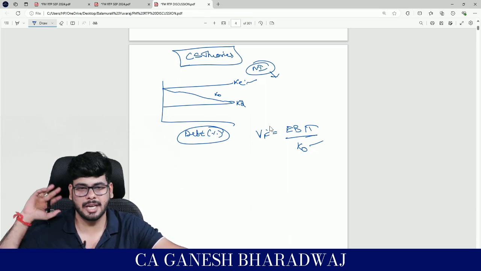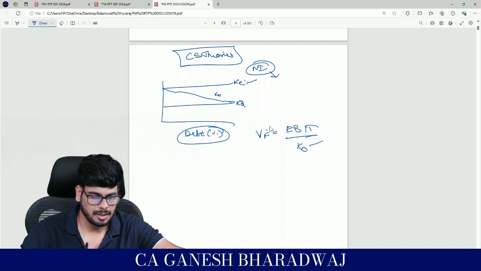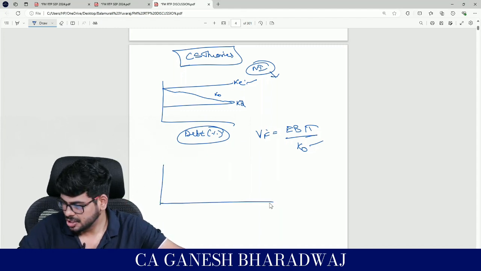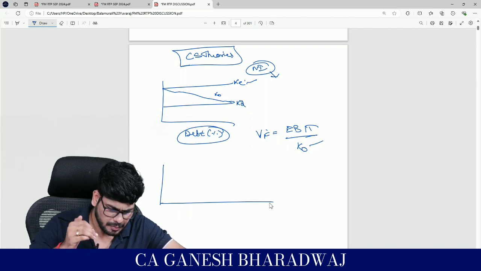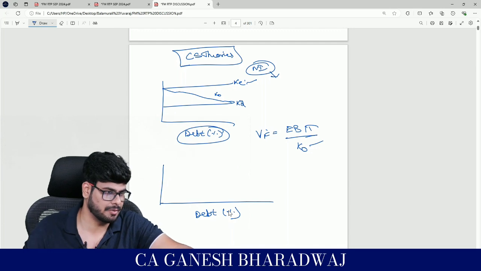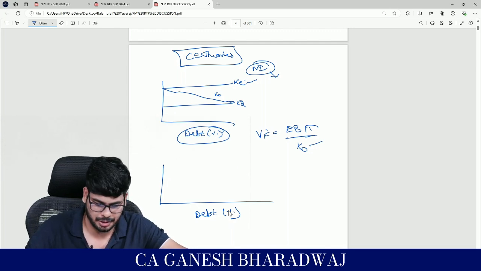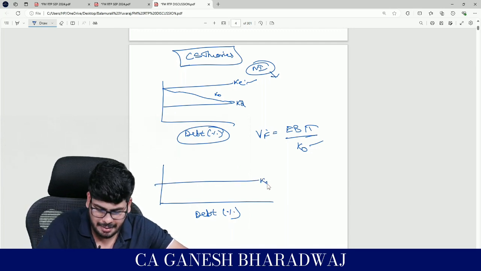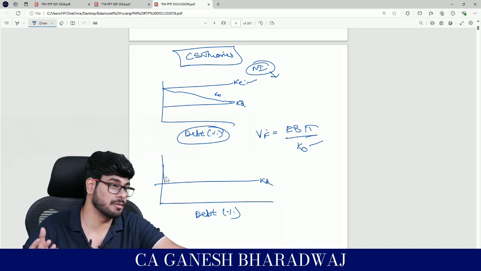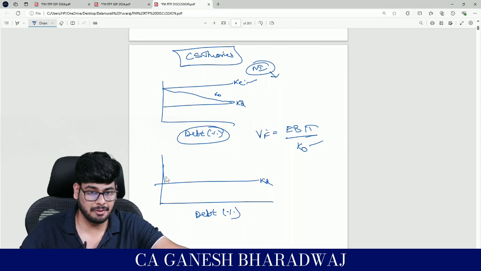Now here comes a guy, he says no, it is not like that. His theorem says, so basically what he says is, when I infuse more debt into my capital structure, what happens? KD will not change, right? But since I am infusing more debt, leverage effect will happen. Leverage is a double-edged sword. More risk means more return.